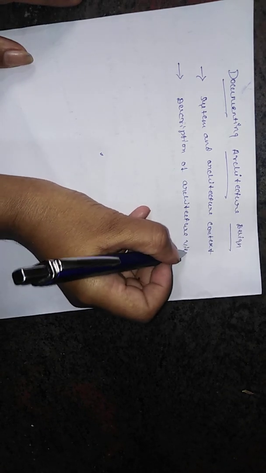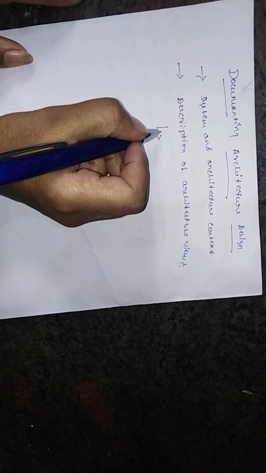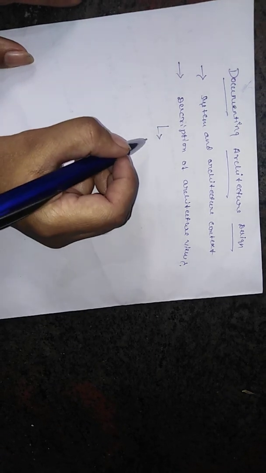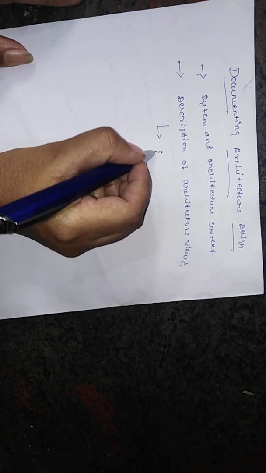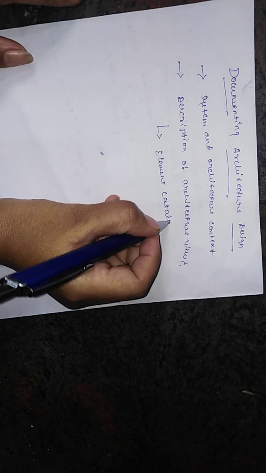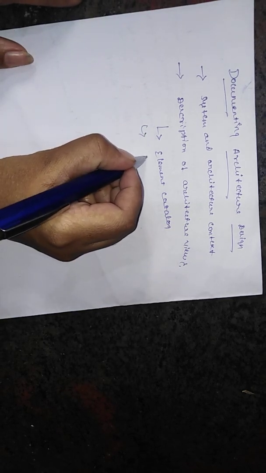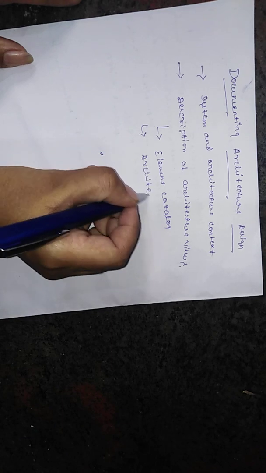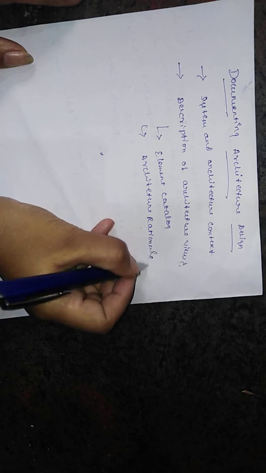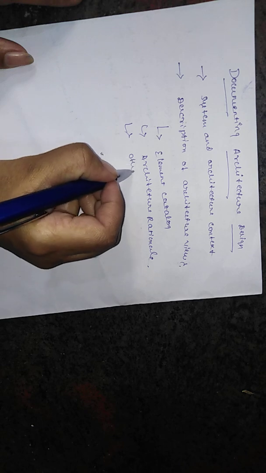In the description of architecture views we have three types. First one, element catalog. Second one, architecture rationale. And last one is other information.